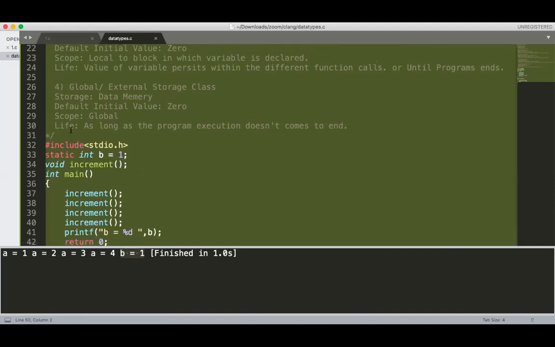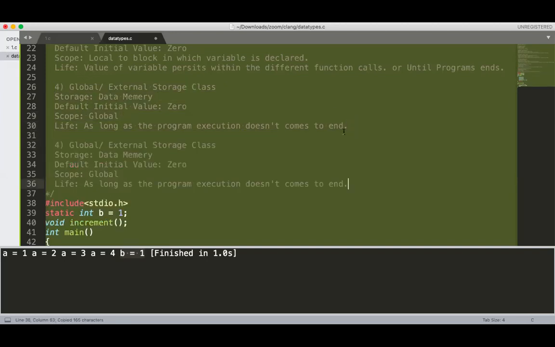Now there is one more storage class, the fifth one, which is an invisible storage class. It is known as the static global storage class. The storage is data memory. Default initial value is 0. Scope is local to the file in which the variable is defined. So we can define the fifth one, but that is our definition. It is not available in your book.